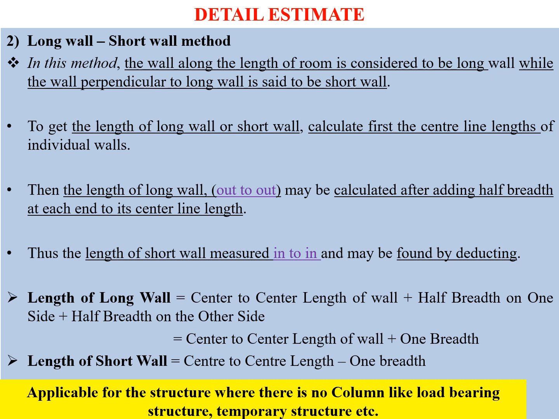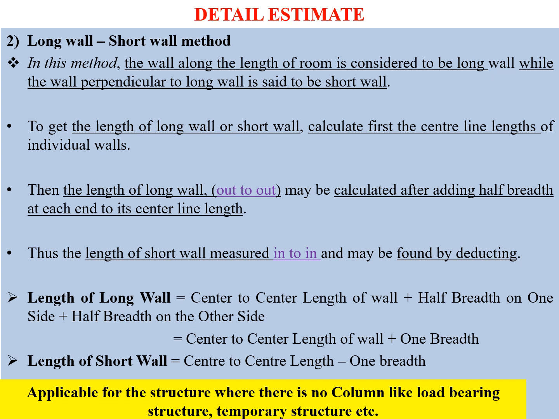Again, the first step of the long wall short wall method is also the same as for the center line method. First thing you are going to do is calculate the center to center line of all the individual walls. First I have calculated the center to center distance. Now I need to calculate the long wall and the short wall distance. Once you calculate the center to center distance, the length of the long wall is also known as out to out wall.